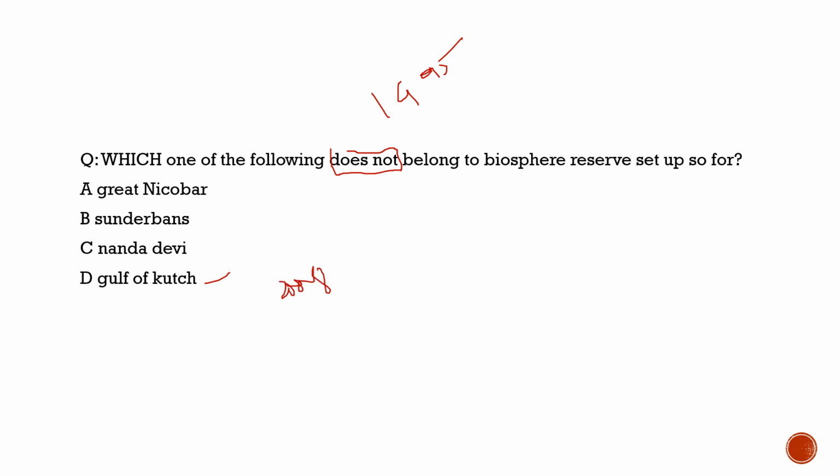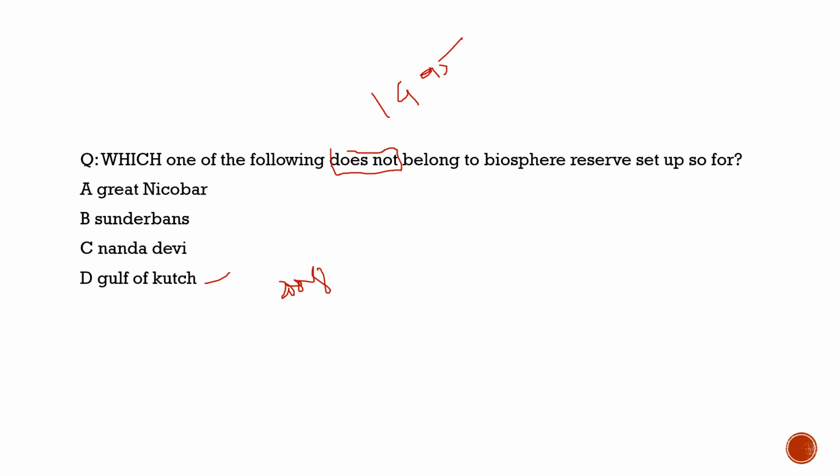But now if such a question is asked, all the four belong to the biosphere reserves. But with respect to that time in 1995, it was Gulf of Kutch. But in 2008, it was also given the biosphere reserve status. So such questions do come in the exam.